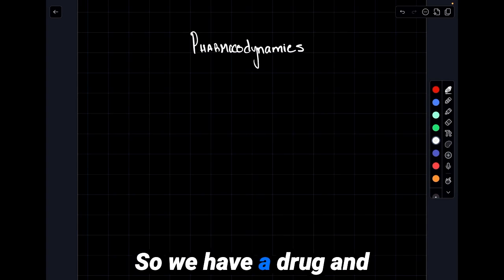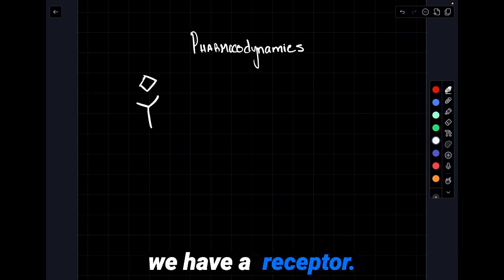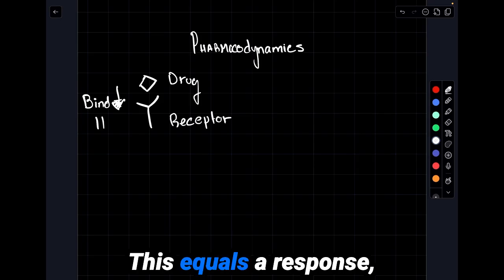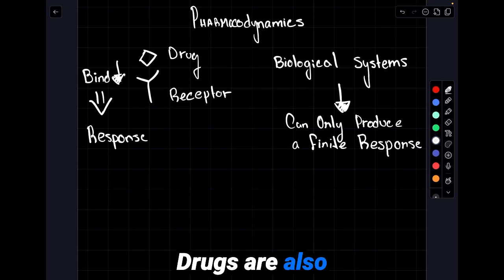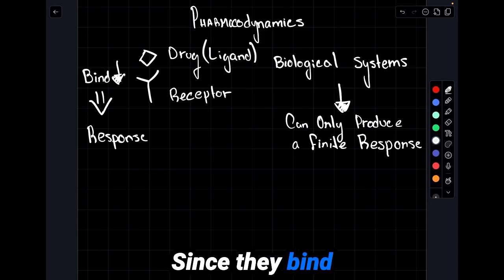Pharmacodynamics. So we have a drug and we have a receptor. When they bind, this equals a response. Biological systems can only produce a finite response. Drugs are also known as ligands, since they bind to the receptor.